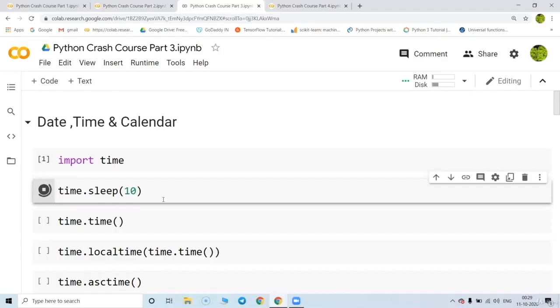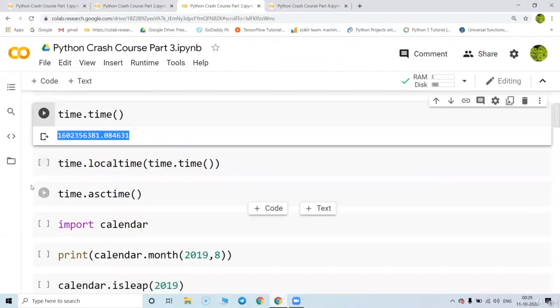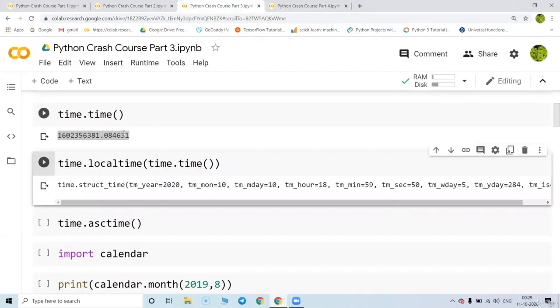When you have two devices where you actually want to match up the speed, you can use the time dot sleep delay function. Great. So we have come out of the delay. Now suppose I do time dot time, it is going to give a very weird answer, which is not understood by us. So I'm just going to put this time dot time value into local time. So you can see it is year 2020. The day of the month is 10. Okay, this is GMT time.